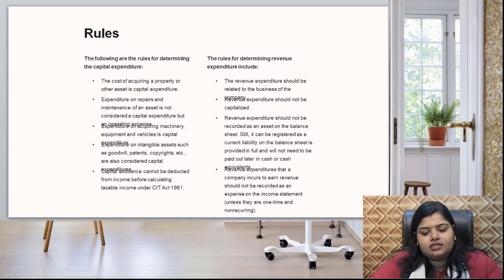Now coming to next, what are the rules? What are the rules for determining the capital expenditure and revenue expenditure? So, the cost of acquiring a property or other asset is capital expenditure, whereas the revenue expenditure should be related to business of company.